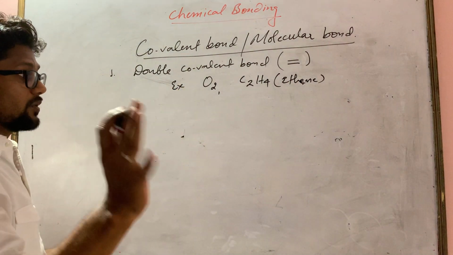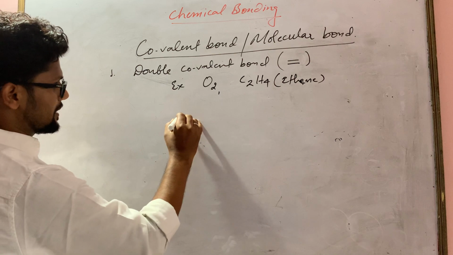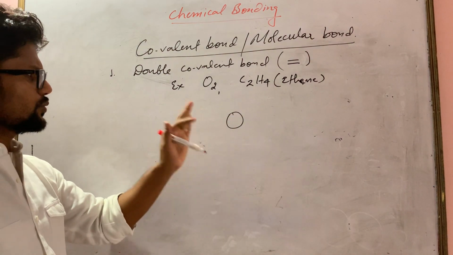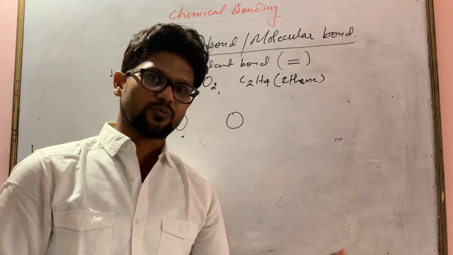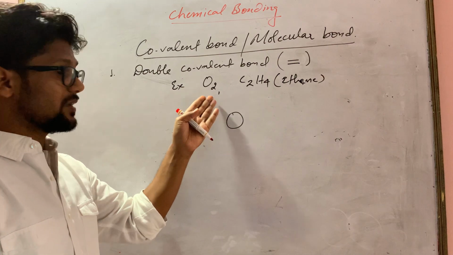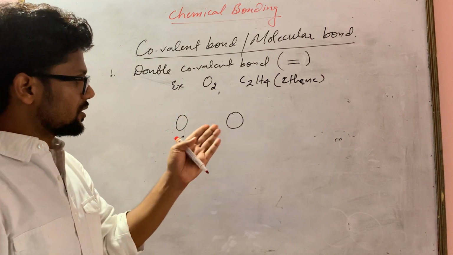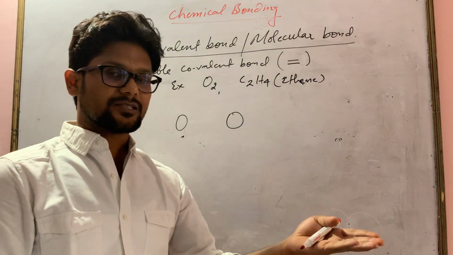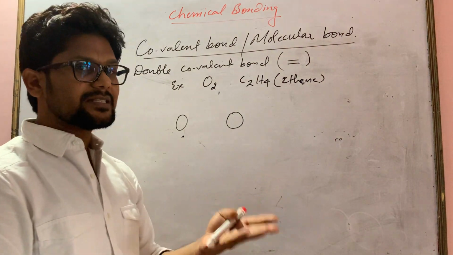So I am going to explain only one example. Oxygen: both atoms are together, side by side, the same. So write them side by side. No need to select a central atom. What I said is, a central atom is needed when the number of atoms is more than 2. But here the number of atoms is only 2, so there is no chance to select a central atom because both will be side by side.